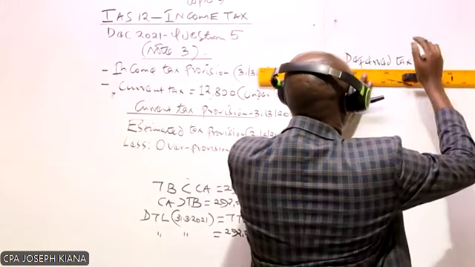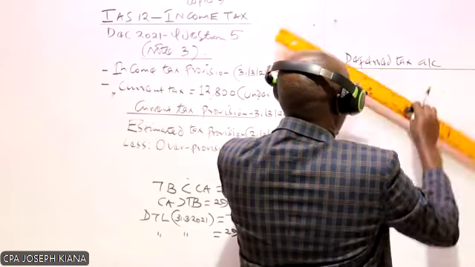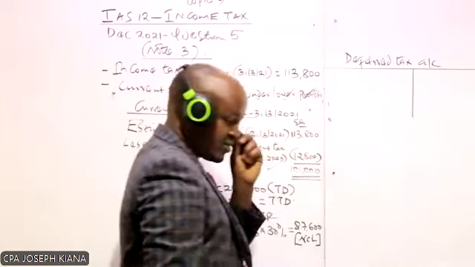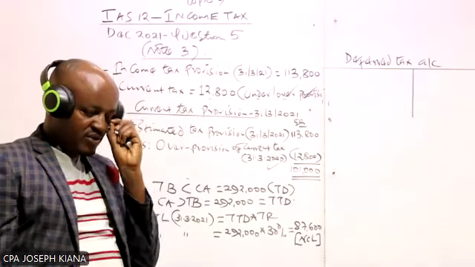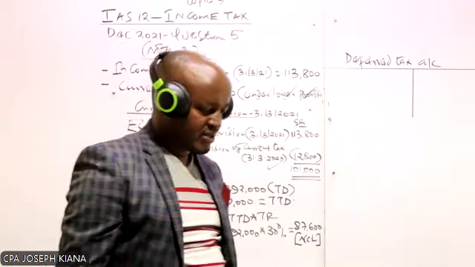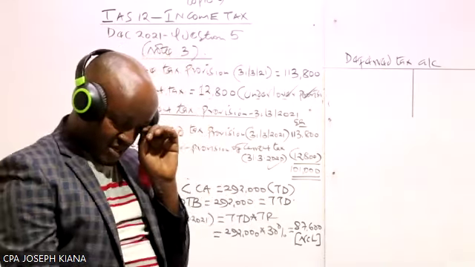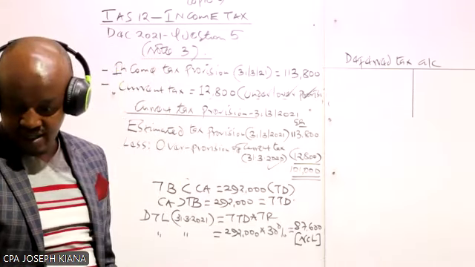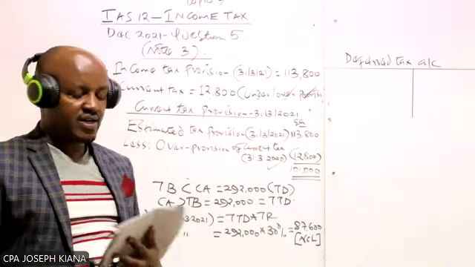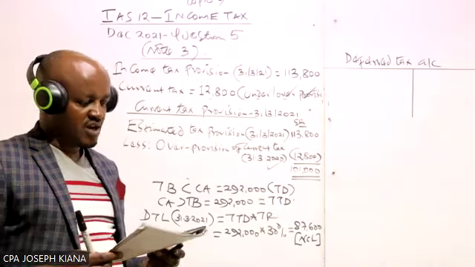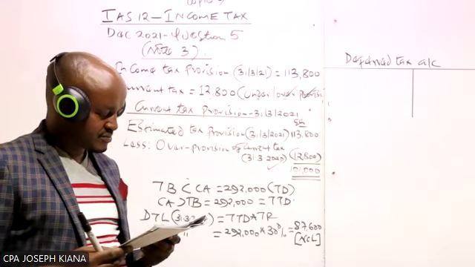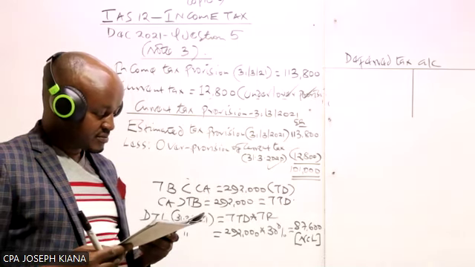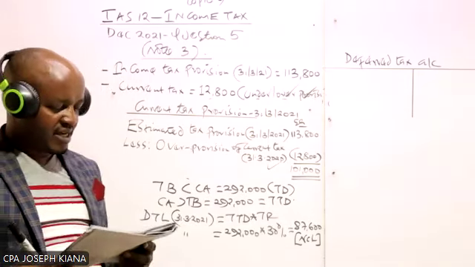Basically, these are ledger accounts. A ledger account should have a debit and also a credit side. And what do we start by recording in this particular account? If you go back to the trial balance, you'll be able to see something called the deferred tax. Can you go back to the trial balance and tell me, can you see something called the deferred tax? How much is the deferred tax in the trial balance? I can see that figure just above where we had current tax.